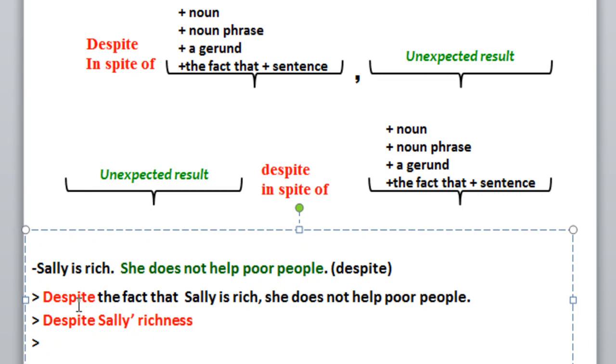Despite Sally's richness, comma, plus the unexpected result: she does not help poor people. If you want, you can switch the sequence of the clauses. We can start by the second clause, the unexpected result: Sally doesn't help poor people despite her richness.